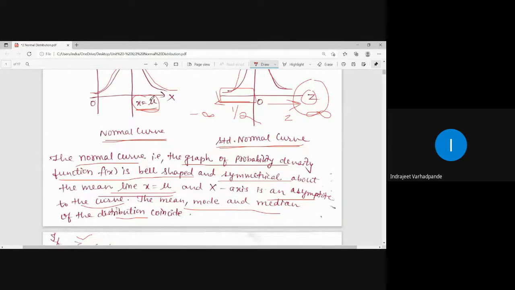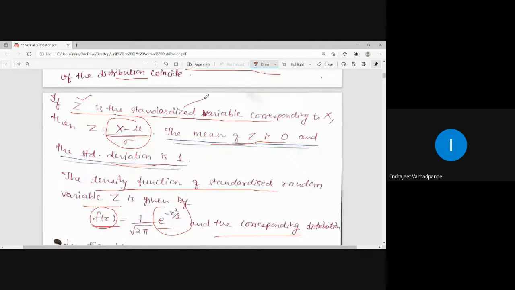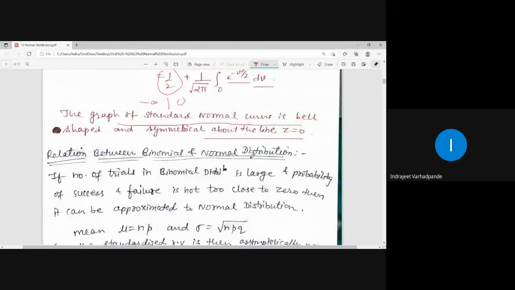The normal curve is symmetrical about the line x is equal to mu. This is called the standard normal curve, which represents the standardized random variable. So this is what we need to learn about the normal distribution or the Gaussian distribution.